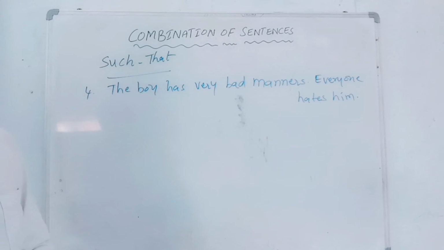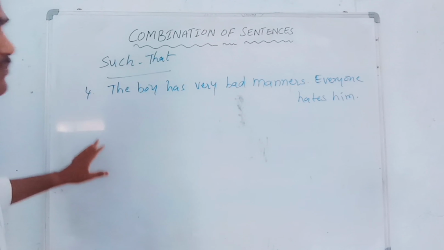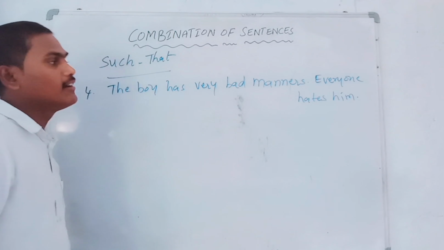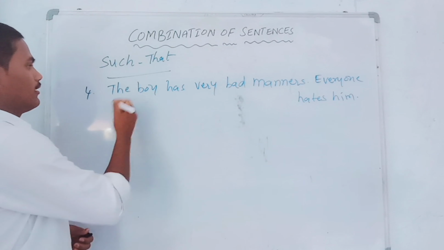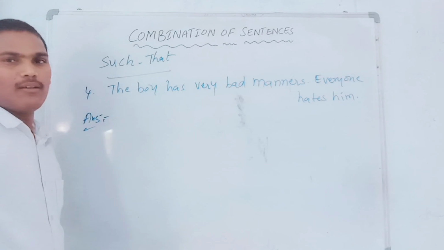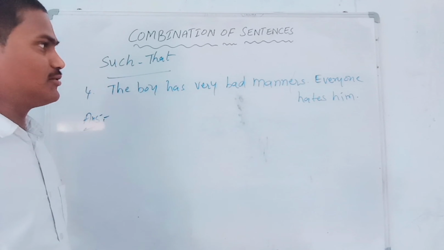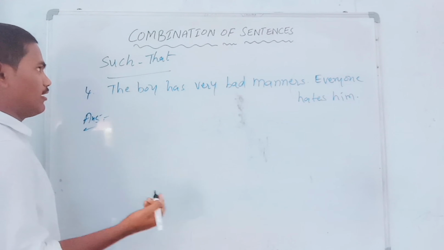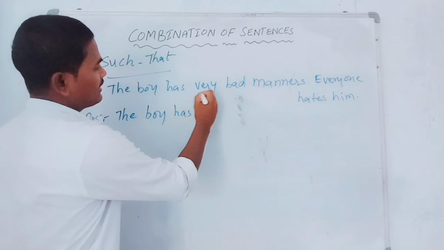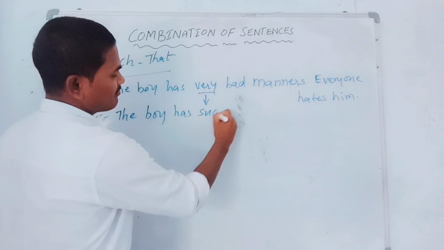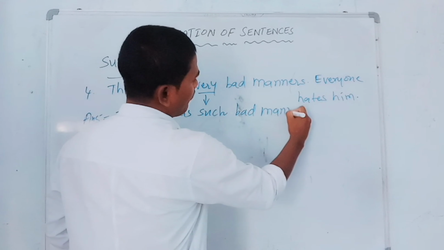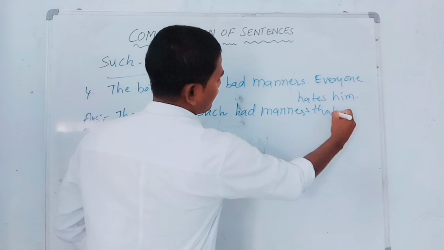Okay, just keep everything aside. Now let us discuss the problem. The boy has very bad manners. Everyone hates him. So how can we insert this 'such that' in an answer? Very easy, of course, but as a teacher, I would like to give you more examples for more knowledge. That's why I have written this example. The boy has, so instead of 'very', what should we write? Such. Very easy. Bad manners. So here, that.